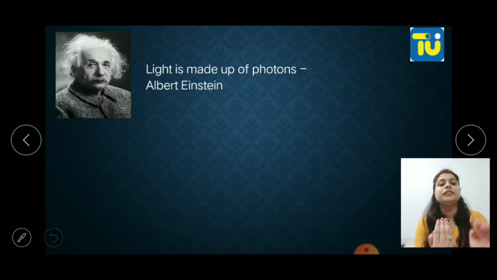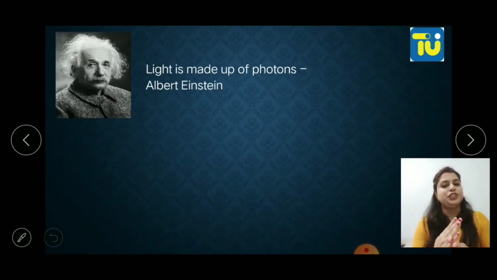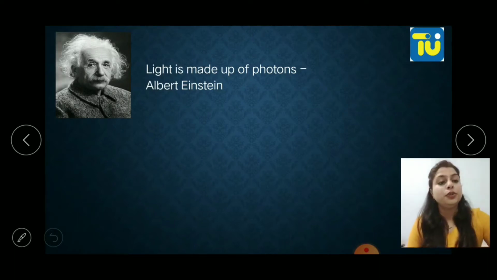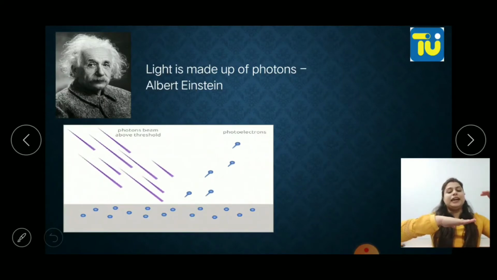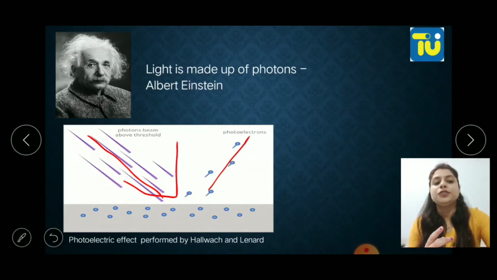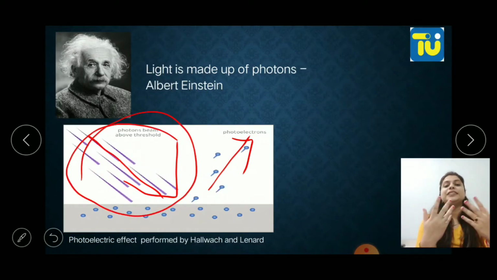Later, Sir Albert Einstein came with the theory that no, light is made up of photons. He was also in favor of light having a particle nature. So again there was confusion. He proved his theory with the photoelectric effect. You all have studied the photoelectric effect. What is that? Light is bombarded on a metal surface, so the photons come and eject the electrons from the metal surface, right? This experiment was given theoretically, but practically it was performed by Hallwachs and Lenard. So when photons are coming and electrons are ejecting out, he said that light is made up of photons, so light has a particle nature.